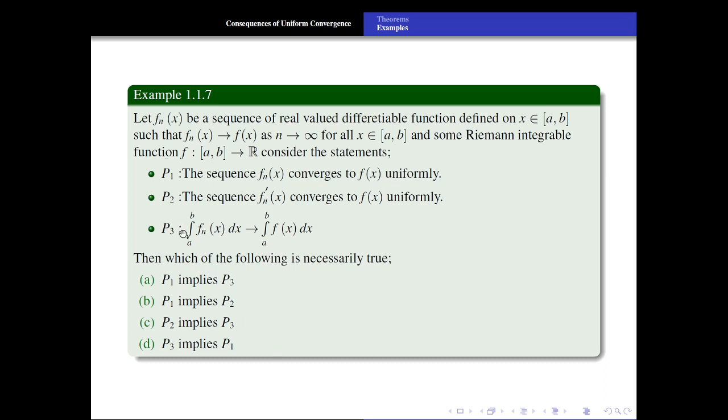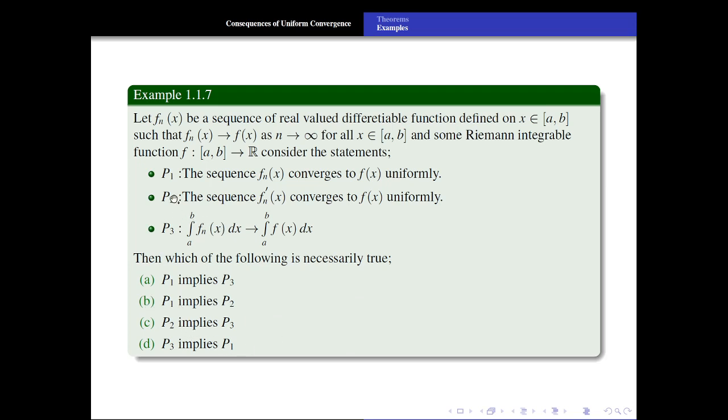P1 implies P3. Yes, correct option, because if fn of x converges to f of x uniformly, then the integrals of the sequence of Riemann integrable functions also converge. P1 implies P2. Incorrect option, because although fn of x converges to f of x uniformly, for the sequence of differentiable functions to converge in the derivative sense we need one important condition, that the pointwise limit exists for at least one point. So this option is not correct.